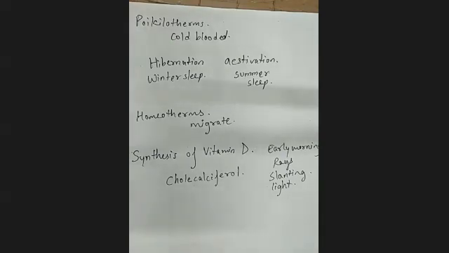Rather, that radiation is harmful to your skin. It causes tanning, it causes other types of skin diseases even. Okay, so that is not good. So this is how the synthesis of vitamin D occurs inside the body, and this is the only vitamin which is naturally produced inside our body. The rest of the others we are obtaining from our diet. Is it clear?